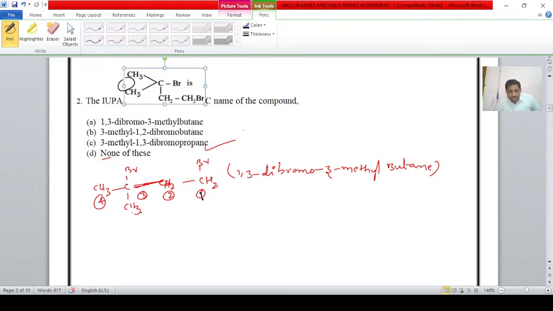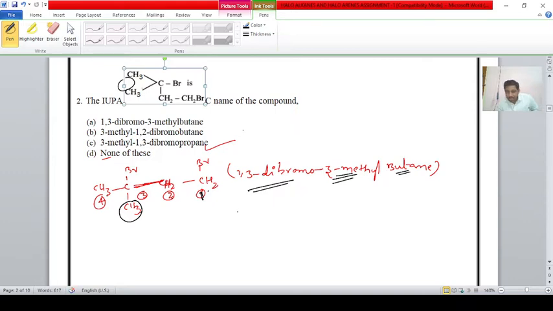Similarly, the methyl group is present on the third carbon, hence 3 methyl. We give numbering: first carbon, second carbon, third carbon, fourth carbon. Substituents are at the first and third positions. Hence, 1,3 dibromo 3 methyl butane.